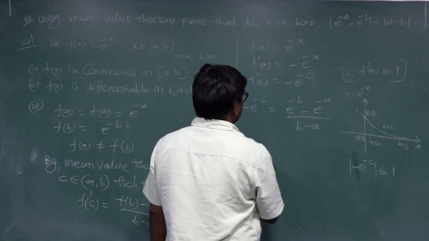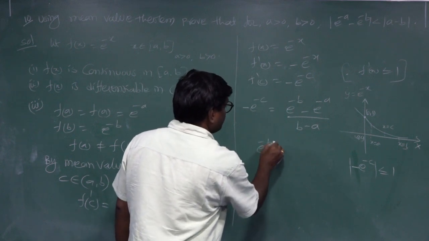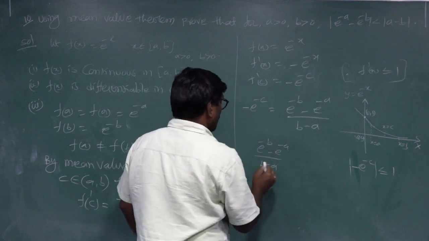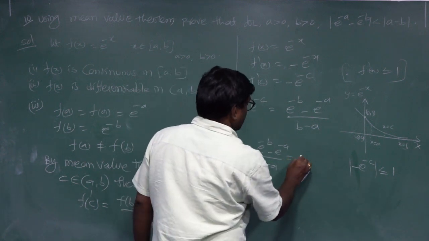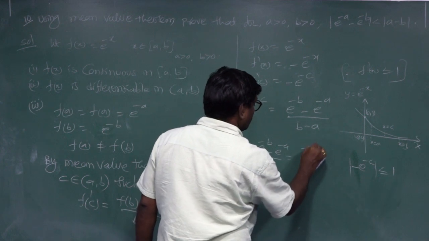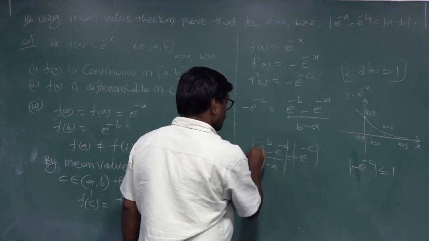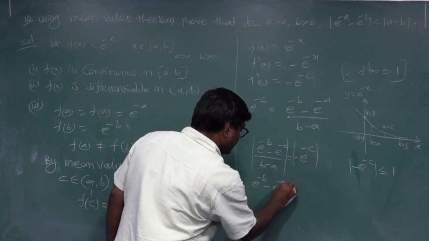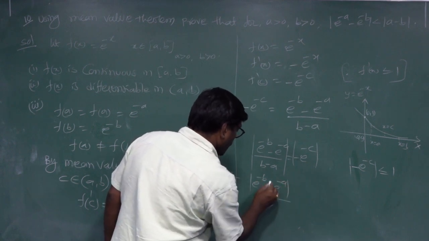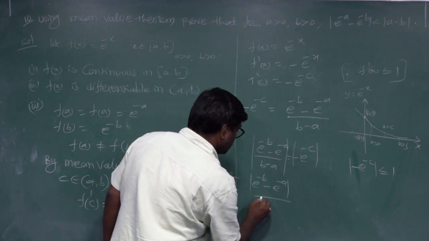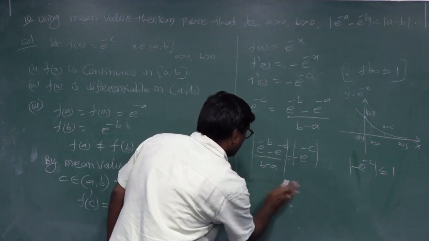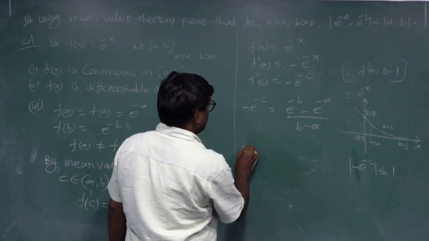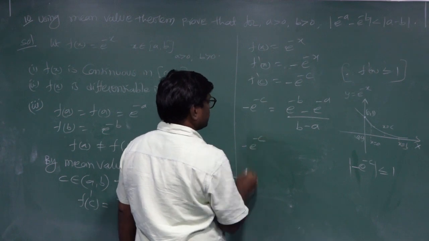This is e power of minus b minus e power of minus a by b minus a. Take mod on both sides of e power of minus c, equal to mod of e power of minus b minus e power of minus a by b minus a.